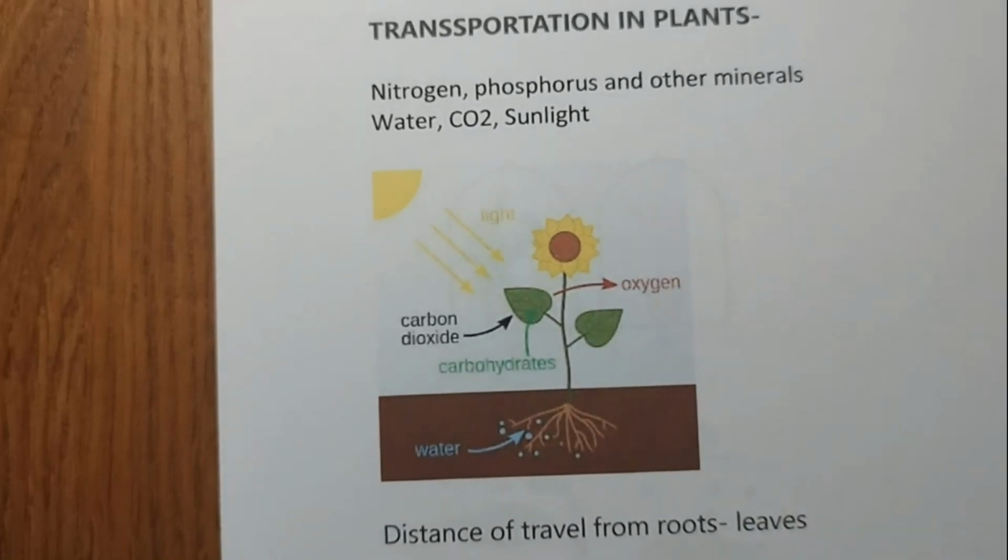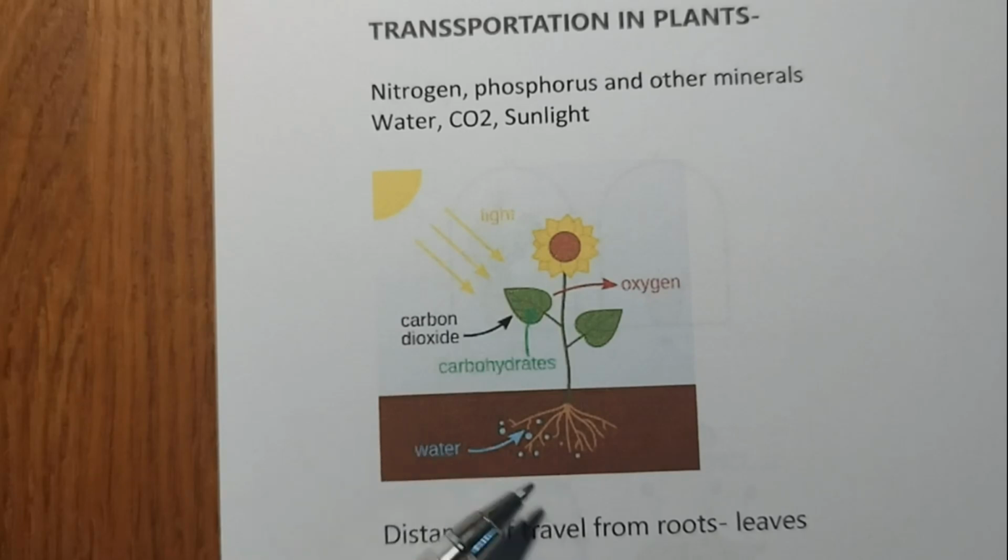This we have already seen, but the body needs other raw material for building of the plant body, and that is taken up by a separate mechanism. For plants, soil is the nearest and the richest source of raw materials like nitrogen, phosphorus and other minerals.